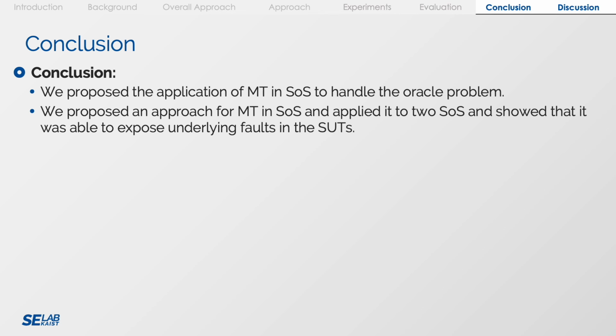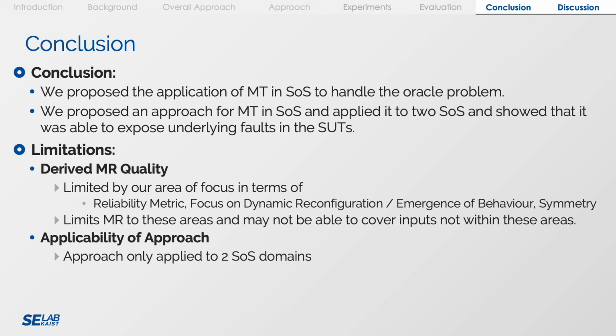Finally, our conclusion. We proposed the application of metamorphic testing in system of systems to handle the oracle problem. We proposed an approach for metamorphic testing in system of systems and applied it to systems of systems and showed that it was able to expose underlying faults in the system under test. The limitations are that the derived metamorphic relation quality was limited by our area of focus. It limits the metamorphic relations to this area and may not be able to cover inputs not within these areas. The applicability of the approach is that it will only apply to 2 system of system domains.